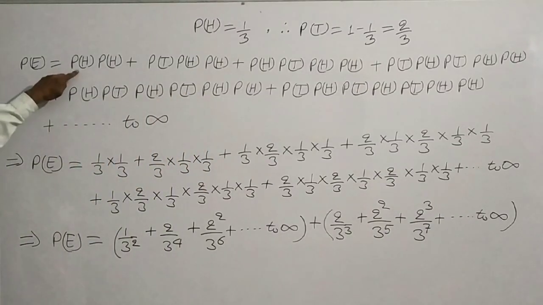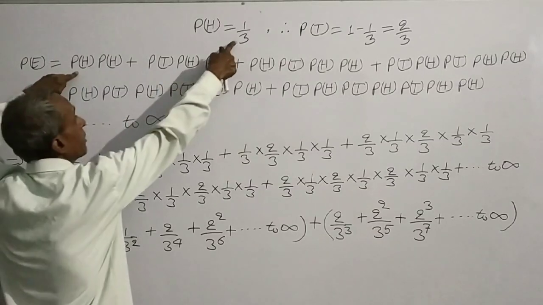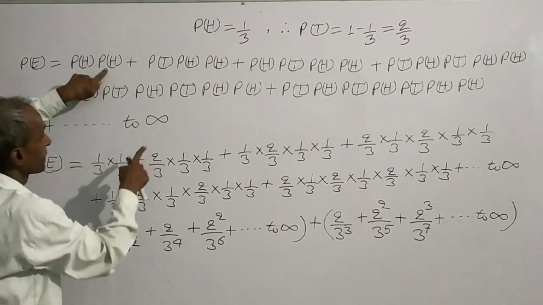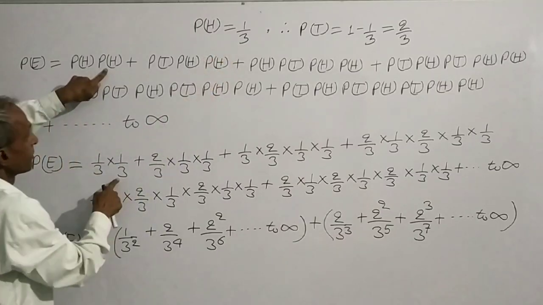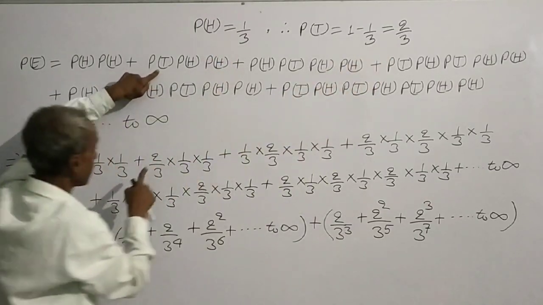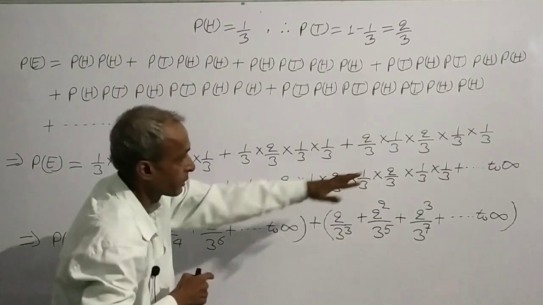Now, in place of probability of H, we write 1 by 3, 1 by 3 times probability of H, 1 by 3, probability of tail, 2 by 3, probability of H, 1 by 3, and so on.